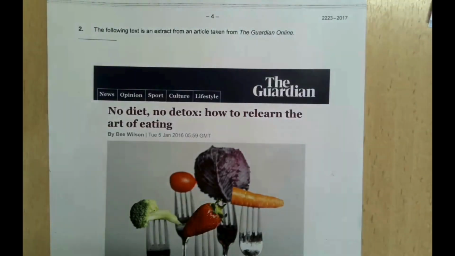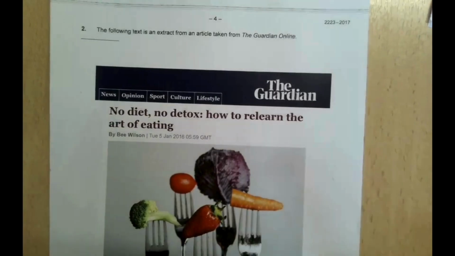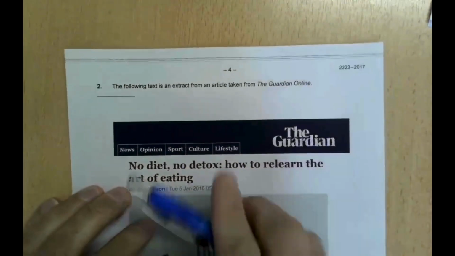Okay, so I'm going to go through this text. This is a text that was used a couple of years ago in May 2023 for English A Language and Literature. It's actually quite a difficult text, but there's a lot to notice and note.